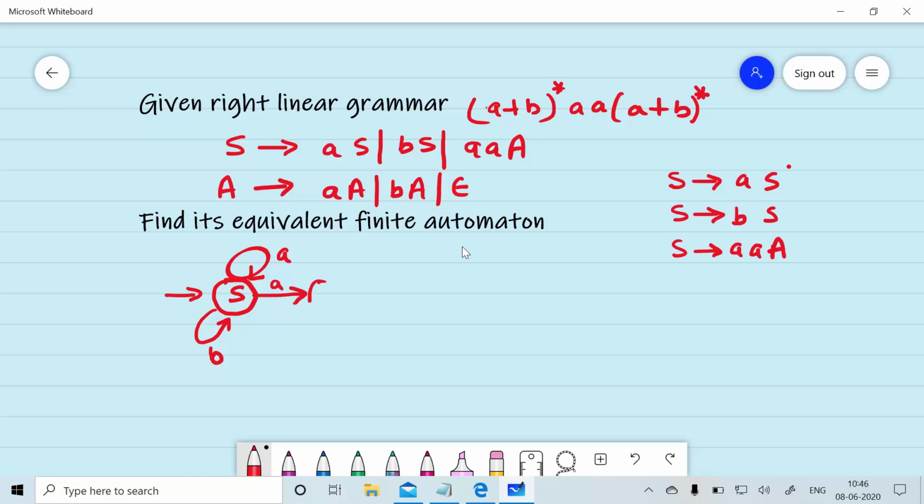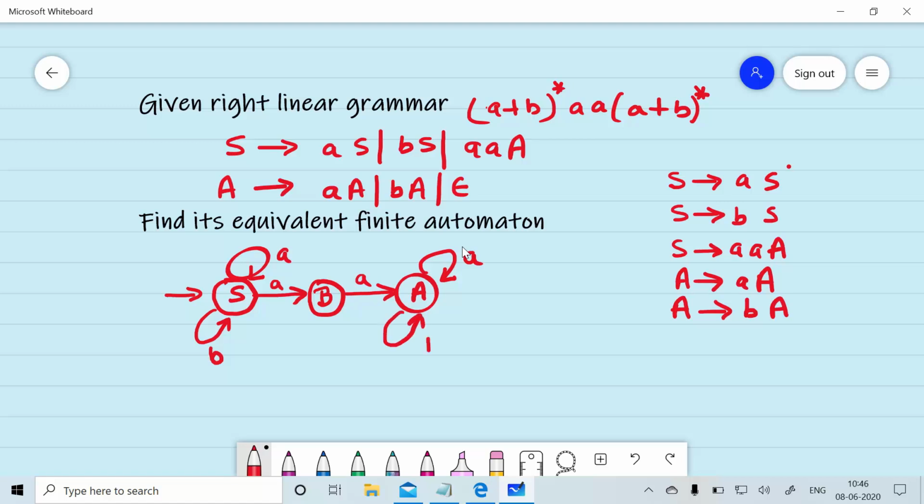Using rule number 1, we will move to a state A, with an intermediate state, let's call it B. The next production rule is A gives aA. Using rule number 1, we will move to state A again. The next rule is A gives bA. We will move to state A again on reading b. Now A gives null. It means the state A is the final state.